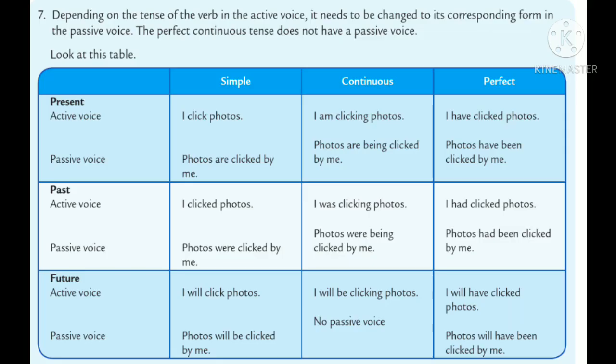Rule number 7. Depending on the tense of the verb in the active voice, it needs to be changed to its corresponding form in the passive voice. The perfect continuous tense does not have a passive voice. Look at this table. Children, we are not going to study perfect tense. We will only study simple and continuous tense.